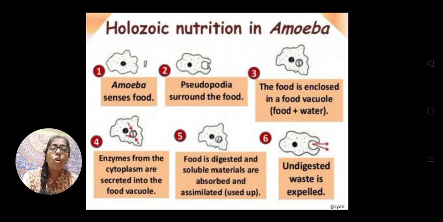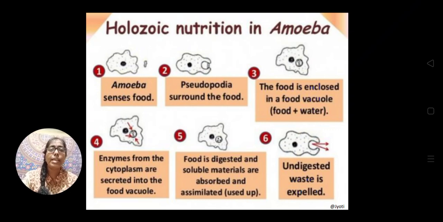Now see, the whole food is not digested by the digestive enzymes. Some food remains undigested in the food vacuole. So now what happens? The food vacuole, which contains the undigested residual food, moves to the surface of the amoeba, and then it bursts. When it bursts, the undigested waste is expelled out. This last step is shown in picture 6.